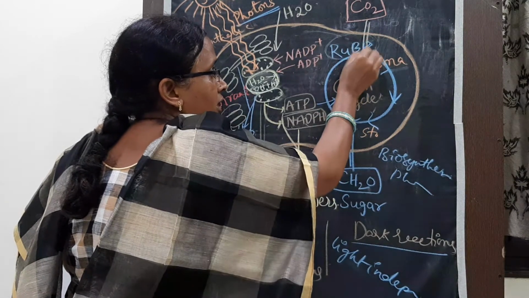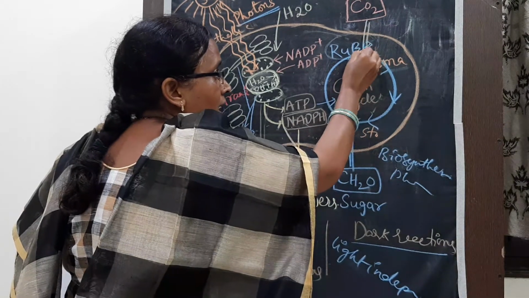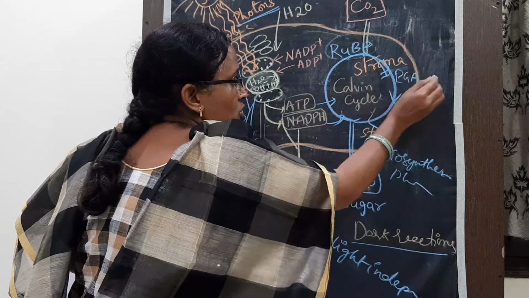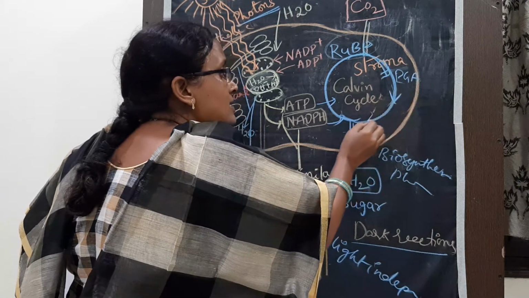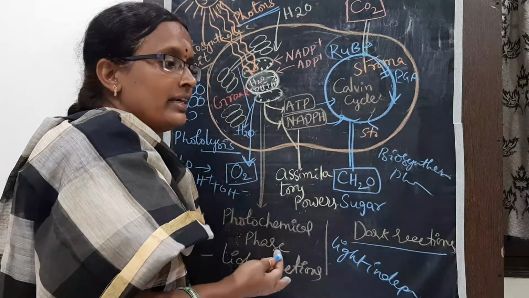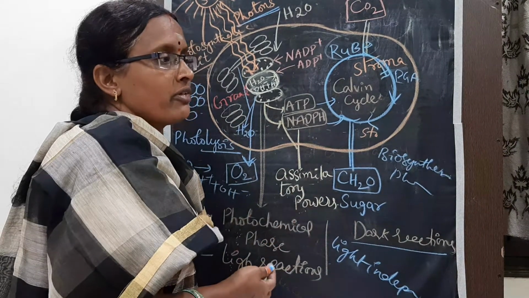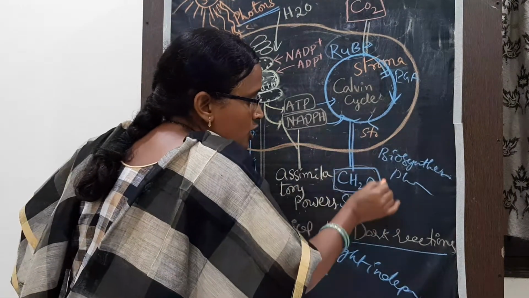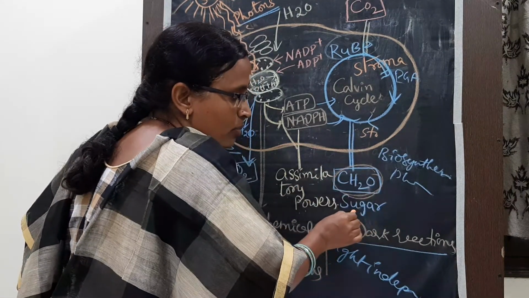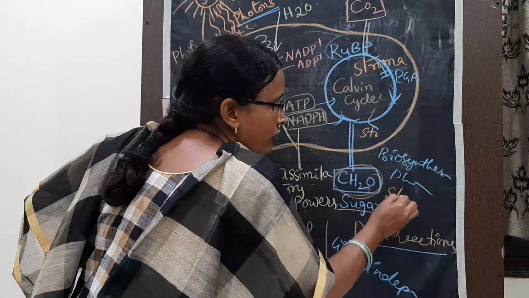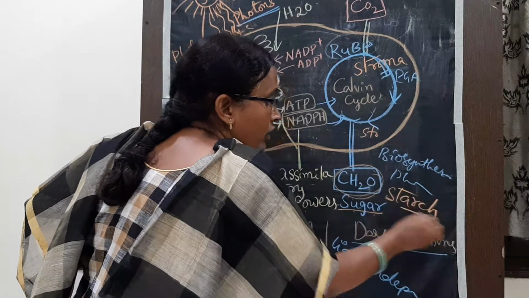This is given in our textbook. So RuBP forms phosphoglyceraldehyde, and several other intermediate compounds are produced. One of the compounds is our sugars, or starch.